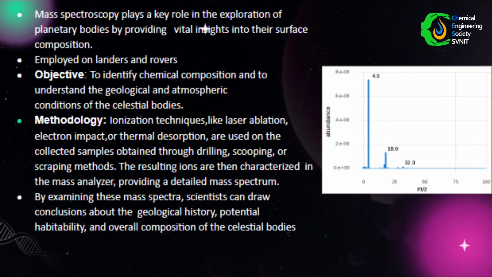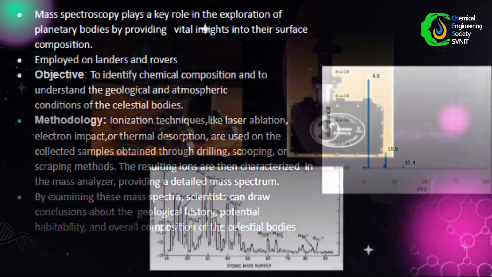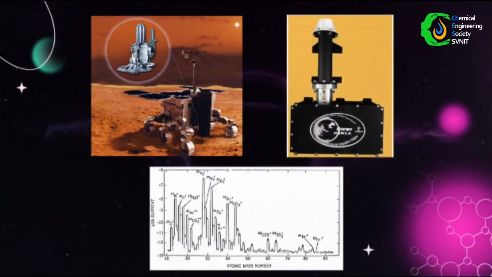Ionization techniques such as laser ablation, electron impact, and thermal desorption are used on the collected samples obtained through drilling and scooping or scraping methods. The resulting ions are then characterized in a mass analyzer, providing a detailed mass spectrum. By examining these mass spectra, scientists can draw conclusions about geological history, potential habitability, and overall composition of the celestial bodies. Use cases: SAM on Mars Curiosity rover, MENCA on Mars Orbiter Mission, and LIBS on the Vikram lander.